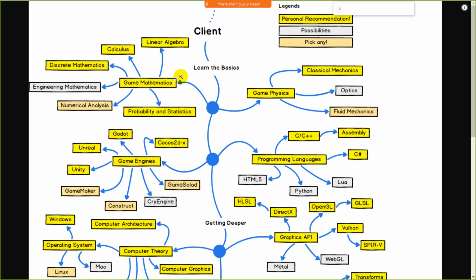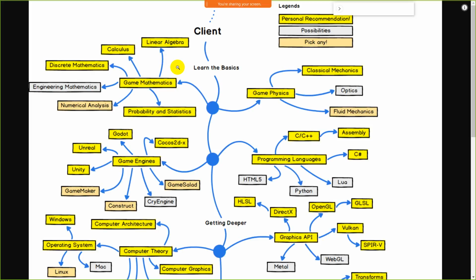If you have a God gift for visualization power, then you can easily move further. Until and unless you have visualization power and analytic power, you cannot move forward. So guys, first of all you must clear the basic fundamentals of game mathematics, like linear algebra, calculus, discrete mathematics, engineering mathematics, numeric mathematics, probability and statistics. Guys, you don't need to be a master in all of these, but you must have some clear basic concepts from mathematics.